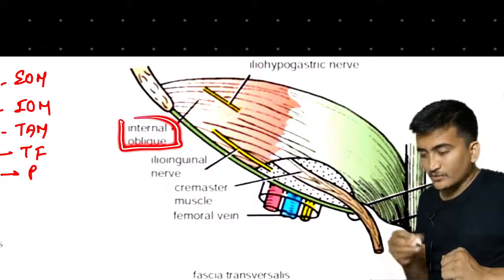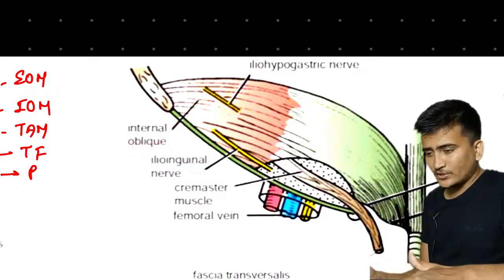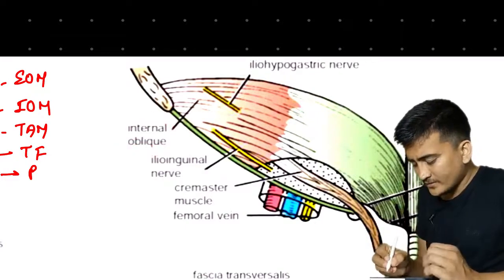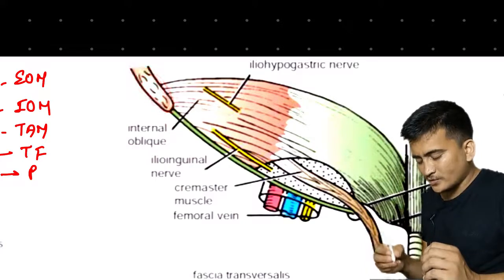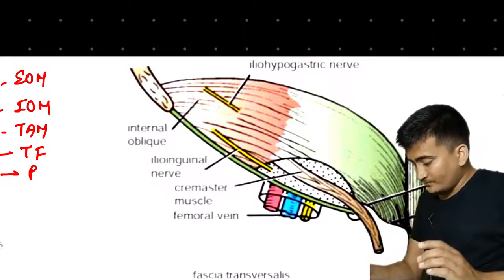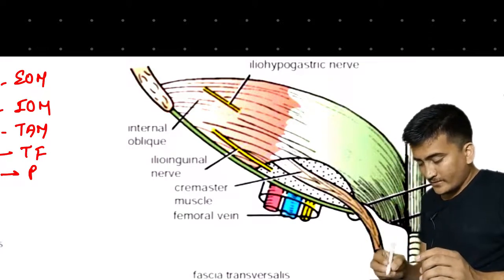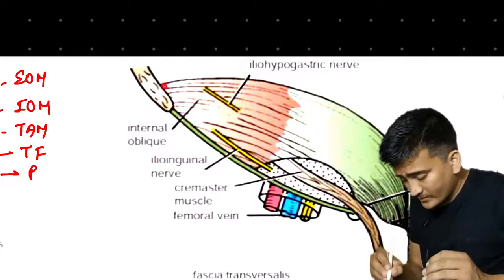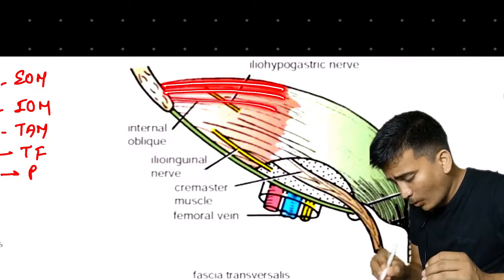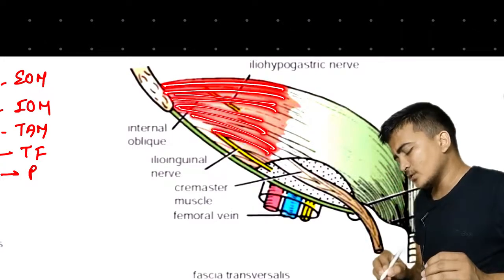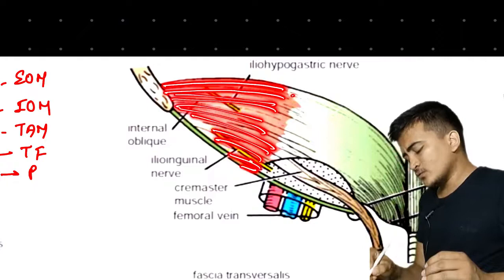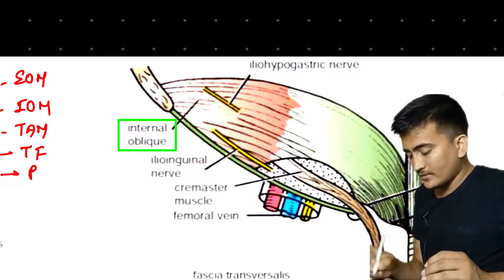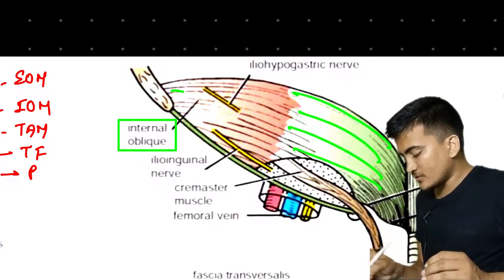Talking about the internal oblique muscle, the thing that you will find here is this internal oblique muscle. It is the same story: anterior superior iliac spine, here the pubic crest, and this is the inguinal ligament. This internal oblique muscle is producing an aponeurosis, and here we have the aponeurosis of the internal oblique muscle.